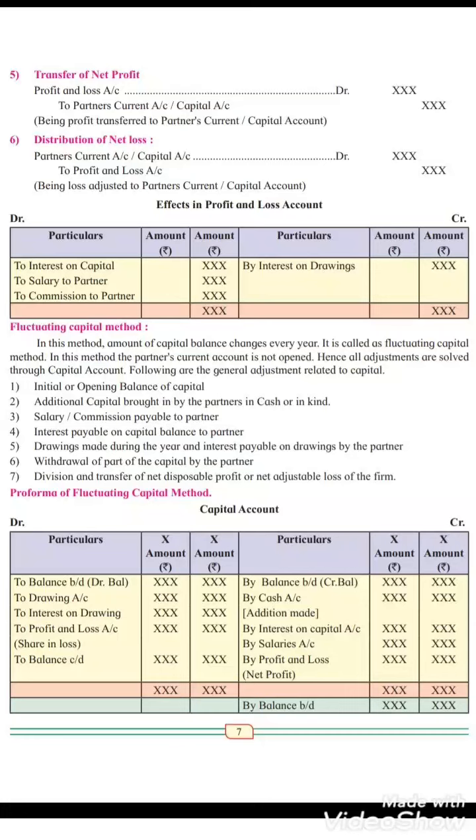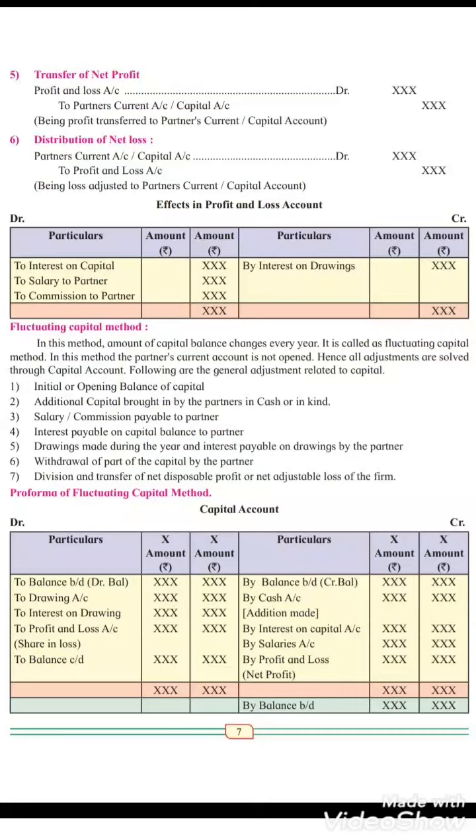Now see what effects will come in the P&L account when we prepare the final accounts. Now the second was the fluctuating capital method. In the fluctuating capital method, the partner's capital amount changes every year. That is why this is known as the fluctuating capital method.